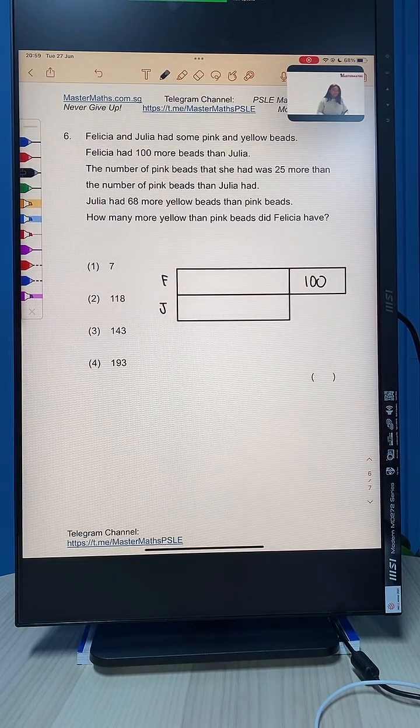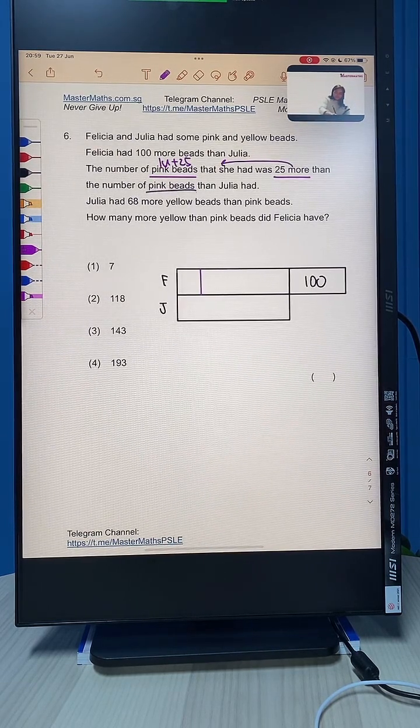Then the question told you that the number of pink beads that she had was 25 more than the number of pink beads that Julia had. So this is going to get a little bit confusing, so I'm going to go part by part, okay? Now for Felicia's model, we are going to draw one unit. I don't know how many pink beads, so I'm going to call it 1 unit plus 25 since she has more.